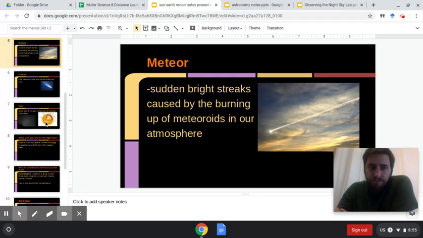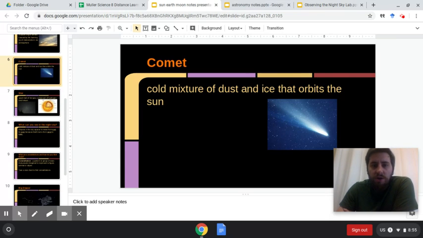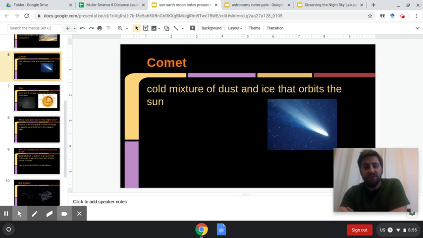But most of the meteors you see are tiny. You see those little streaks across the sky. They're really small and they burn up really quickly. Okay, comets. A cold mixture of dust and ice that orbits the sun. And you can see the famous tail of the comet here.